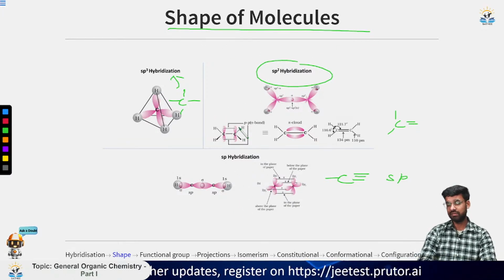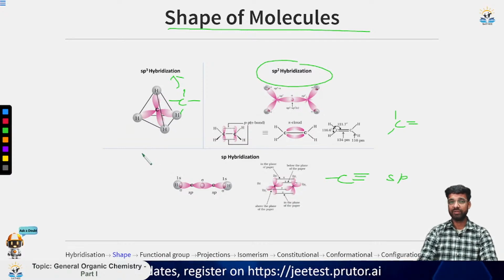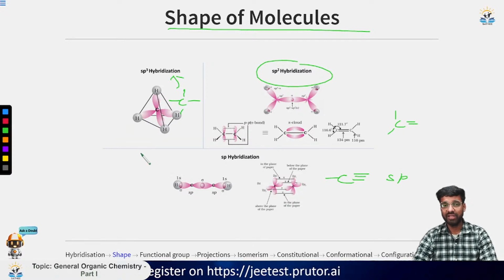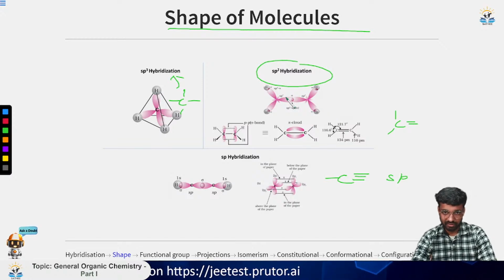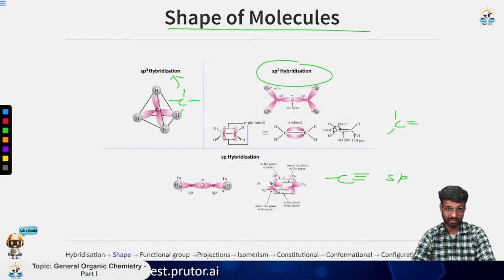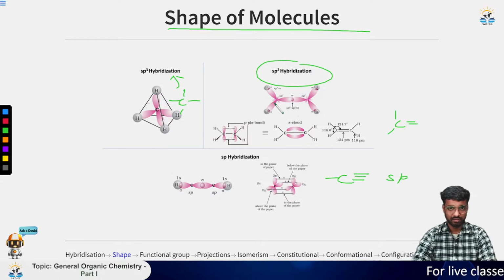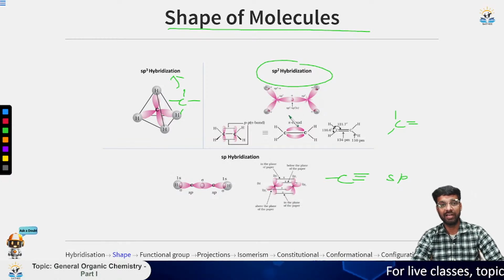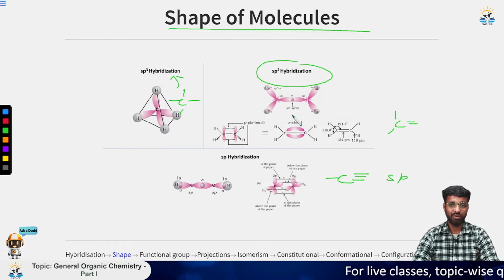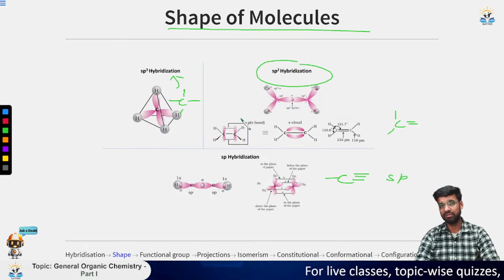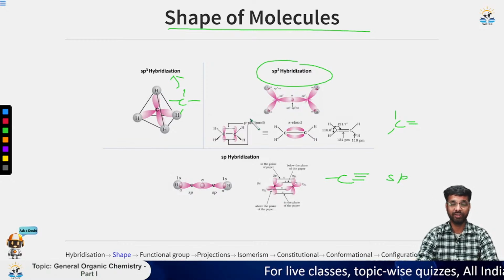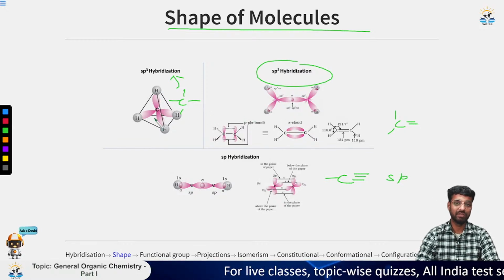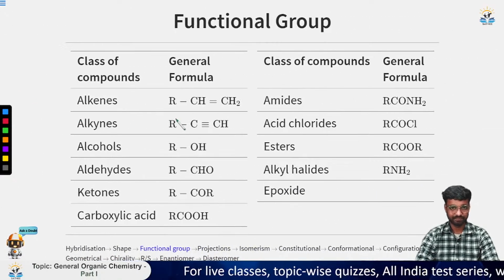So why have we taught this? Because when you do the reactions and when the nucleophiles come, they come in the anti-bonding. Now what is this anti-bonding? The smaller one you can see here is the anti-bonding one. Similarly, we have this anti-bonding here also, but it is not shown because it is over this head. Now the electrons, the nucleophile or the electrophile, come along the anti-bonding. So you must be aware of this, because it helps in explaining many more phenomena and many more stability criteria. So this was all about the shape.